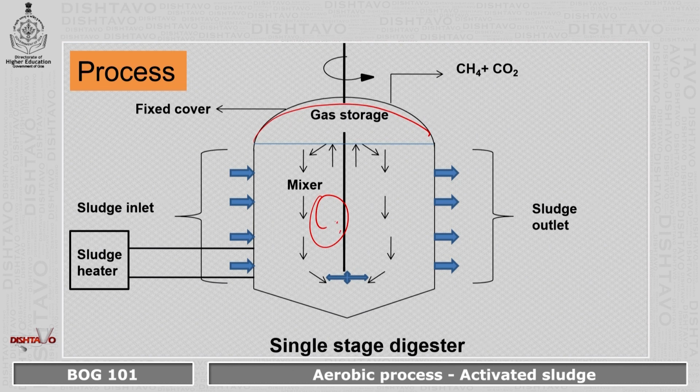added to the tank. So once the sludge is added here, the three reactions that we have seen, that is hydrolysis, acidogenesis and methanogenesis, will be acting upon it, and the microorganisms will be converting the organic waste or the organic matter into simpler chemical forms. After that, the byproducts that will be formed are methane and carbon dioxide.